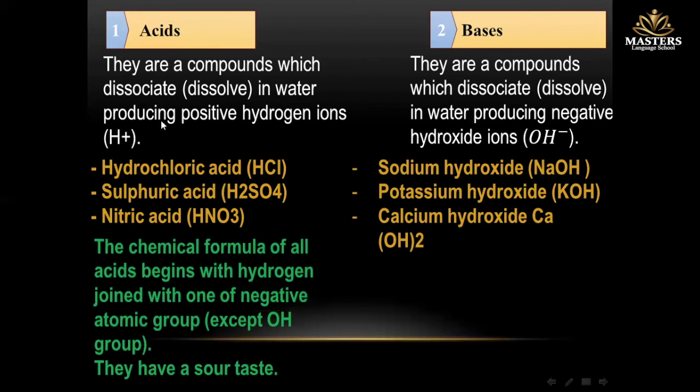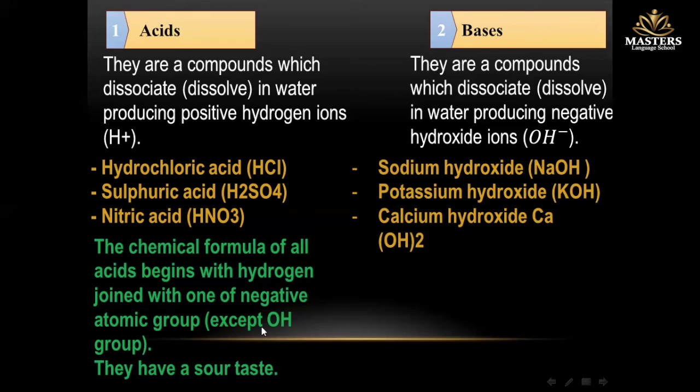The chemical formula of all acids begins with hydrogen joined with a negative atomic group, except OH or the hydroxide group.